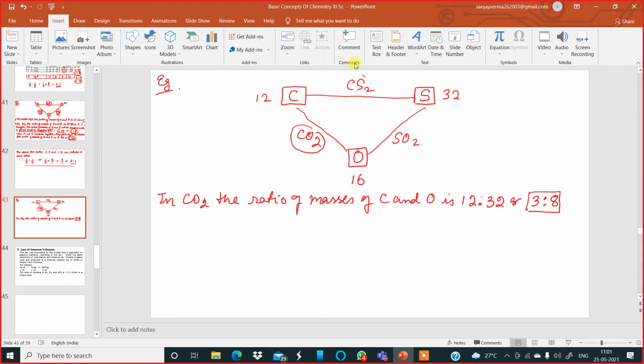Now, after that, I will take the other compound. This time, let's take carbon disulfide. In carbon disulfide, the ratio of masses of carbon and sulfur is how much? 12 is to 64.